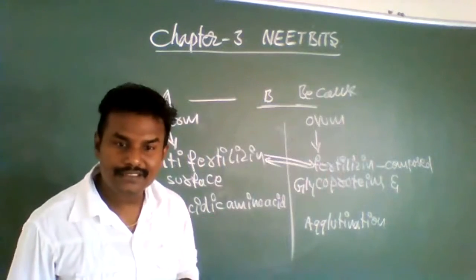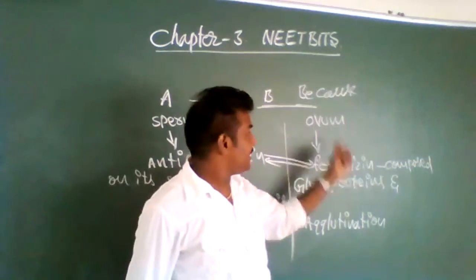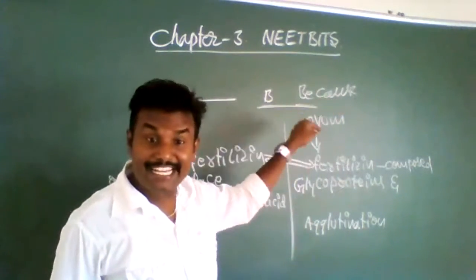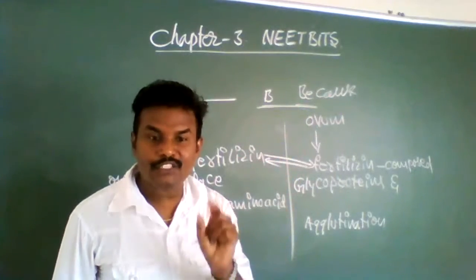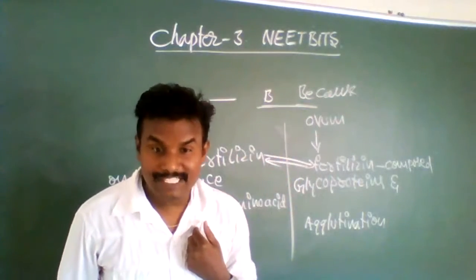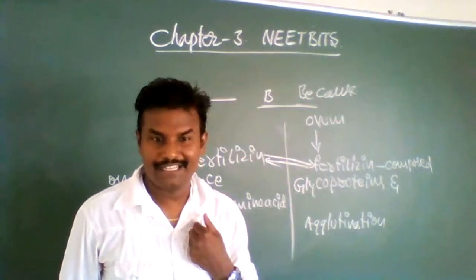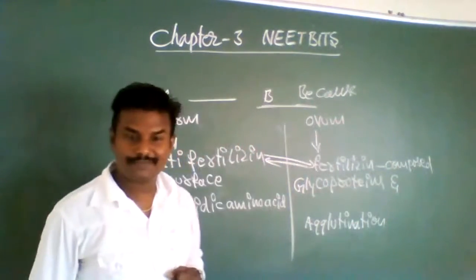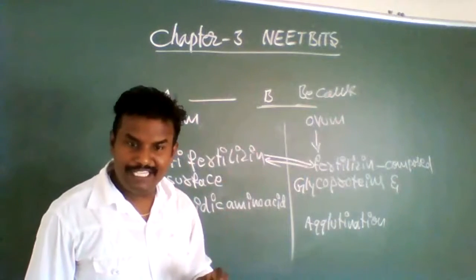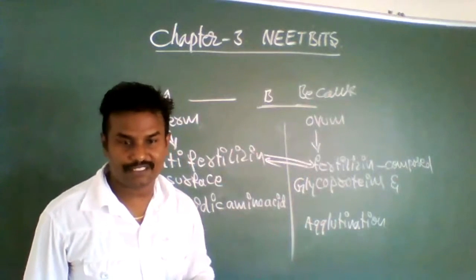Then what happens? Fertilizin is present in the female body and it recognizes. It conducts a screening test whether the sperm belongs to my species or not. If it is another species, agglutination occurs. If the same species, fertilization takes place.